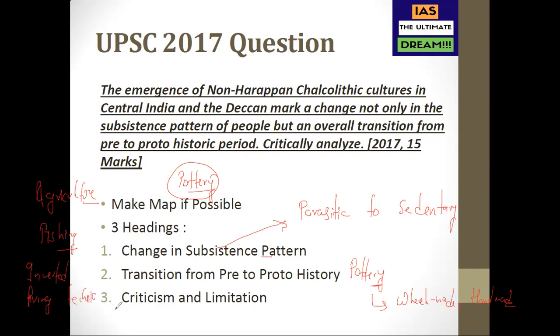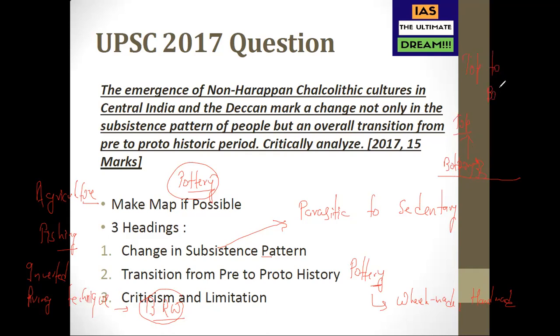What is the inverted firing technique? Because of it, the pots which they were making were generally black from inside and red from outside, which led to the first evolution of pottery, known as BRW, black and red ware. So what is inverted firing? Generally, when you light a fire from below, the heat goes from bottom to top. Convection, conduction, radiation, read about it. But in inverted firing, you're burning from top to bottom.